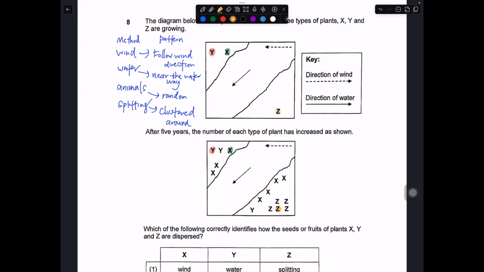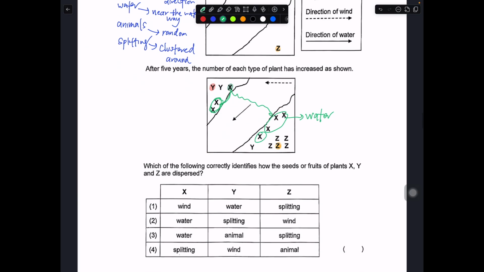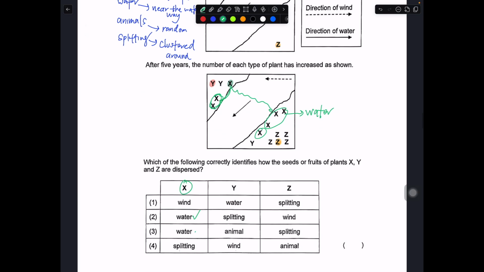So you can see that for X, let me use green color. Can you see X? They are mostly found near the river. So this could mean that for X, the seeds just drop and disperse down by the river, or they could float across, then drop across the shore and germinate from there. So I'm pretty sure that for X, it should be water. Just take a look at this. Water, correct.